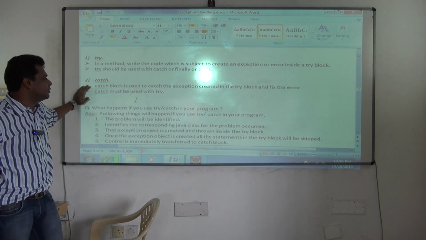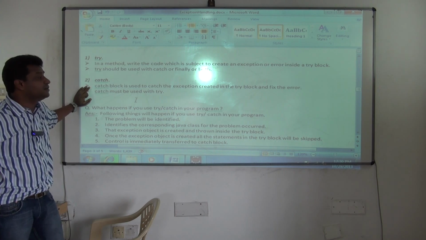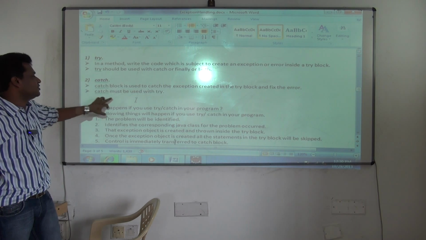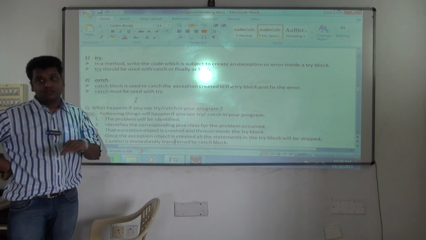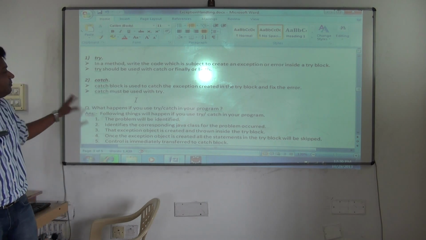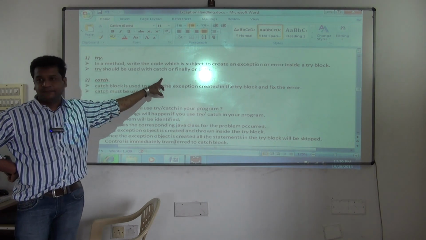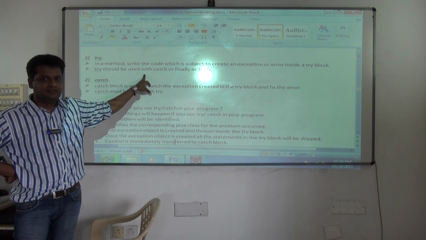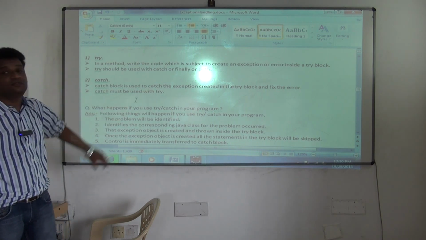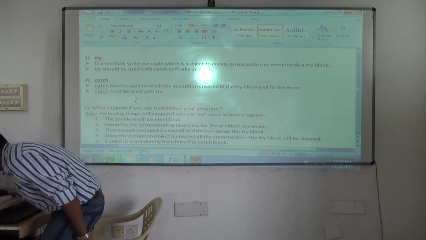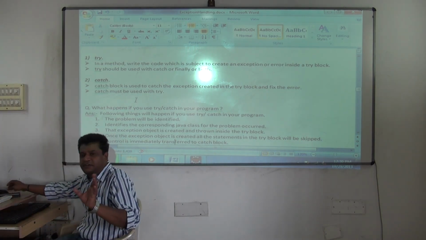Why do you use a catch block? The catch block is used to catch the exception created in the try block and to fix the error. Catch must be used with try. Catch also must be used with try, it's compulsory. Try can be used with two things, catch and finally. Right now we are learning try with only catch. We can use it with finally also, we'll see that later. But catch has to be used only with try. That's the combination. We'll see that combination later. So now just concentrate on try catch.